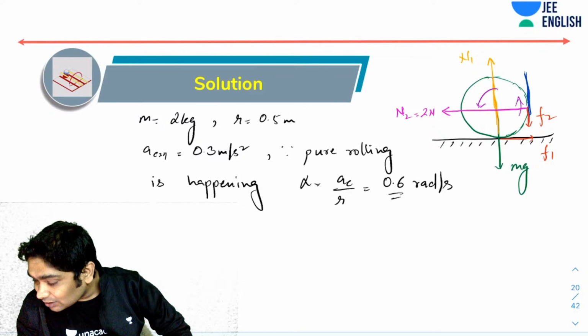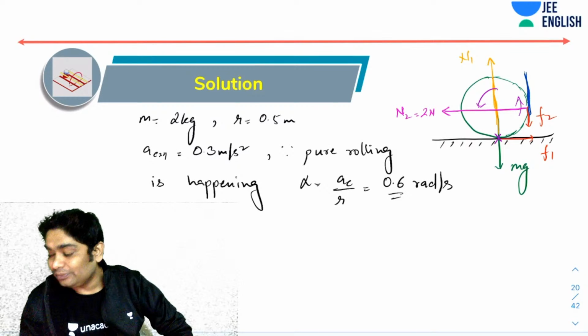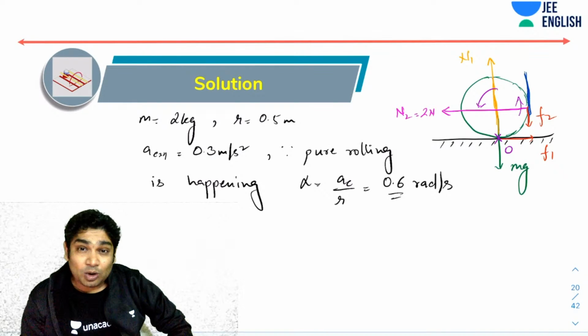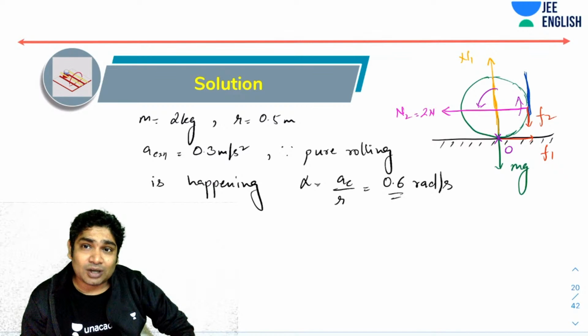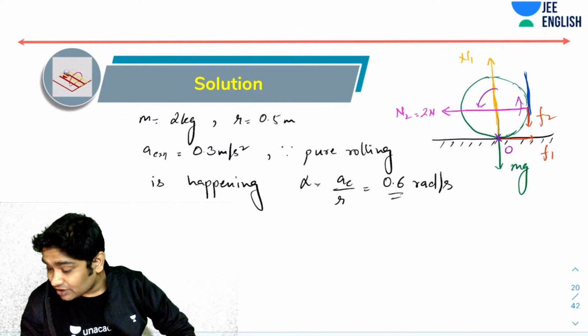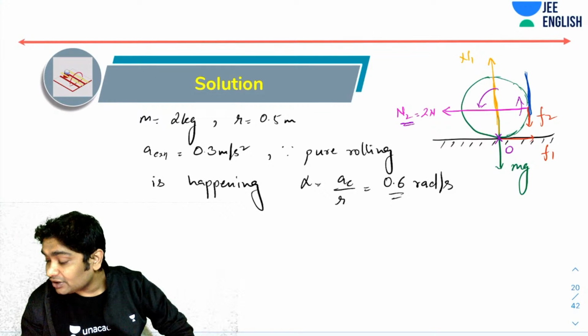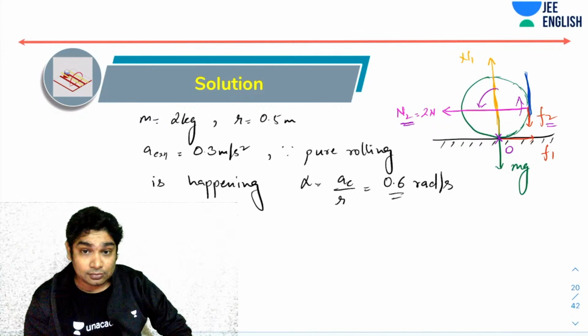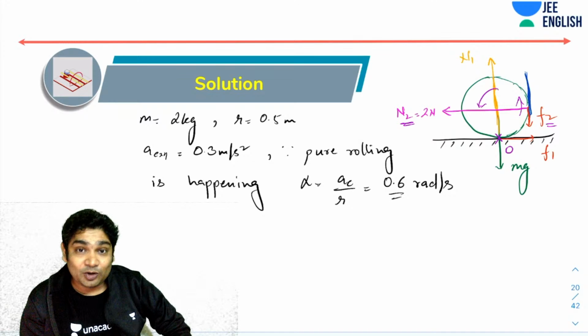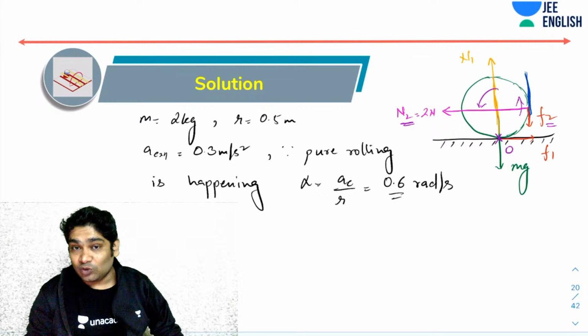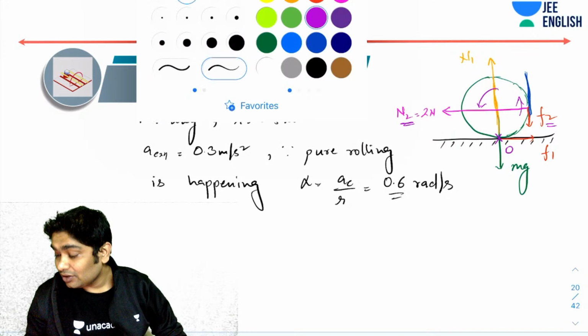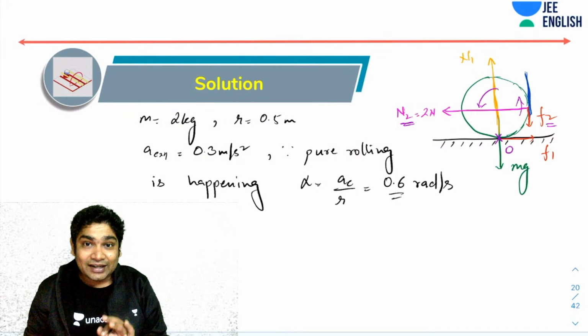If you took torques about this particular point O, then about O, which are the forces that are producing torques? It is two forces, which is N2 and your friction. Now N2 you already know. So I hope if you know N2, then F2 can be calculated. So that is what we are going to do. So it's all about identifying the right approach.